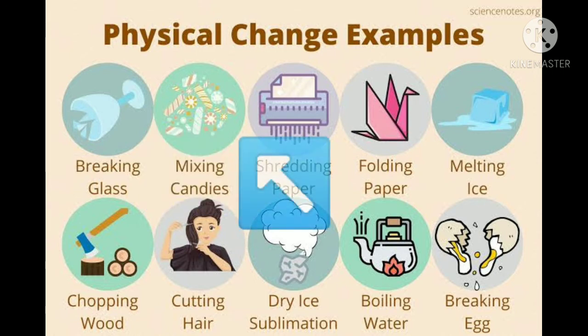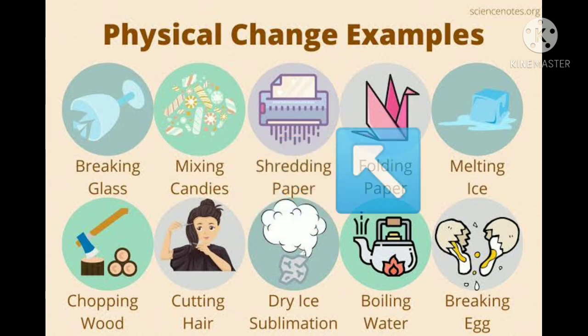Then mixing of candies. When all the candies are mixed up, you can just separate them. If you mix all the candies together, they are still known as candies, and if you separate and eat them, they are still candies. Shredding paper: when you shred the paper, the pieces you get are also paper. No new form has come here.